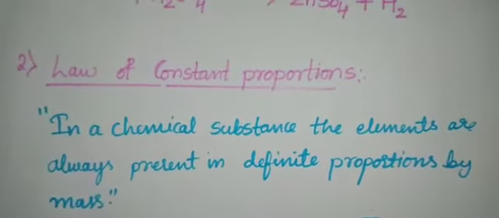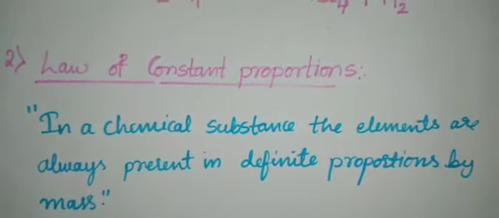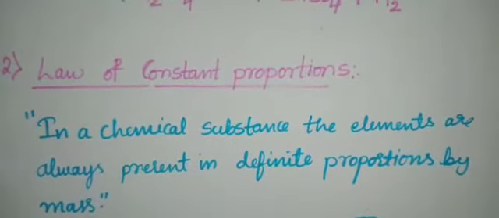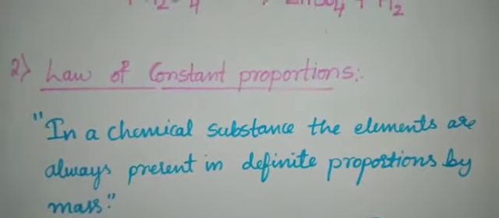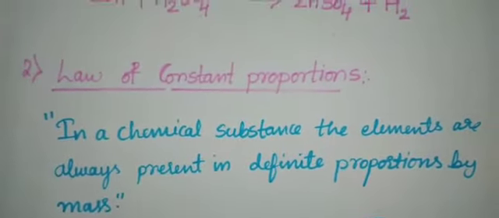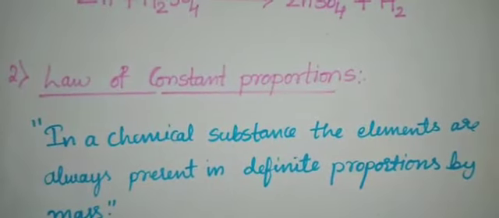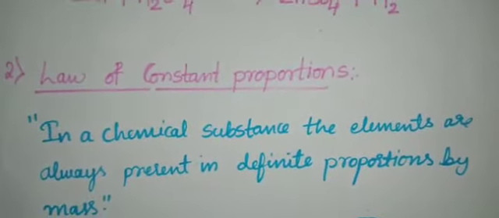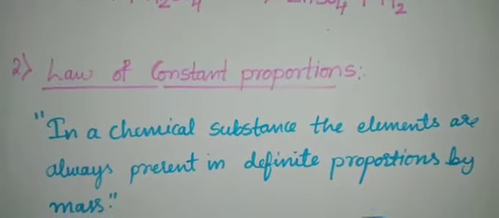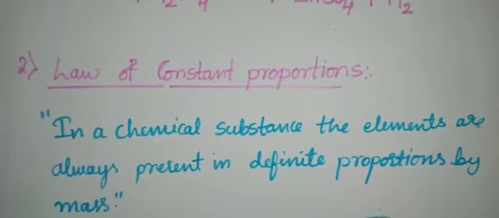So this law was stated by Proust: in a chemical substance the elements are always present in definite proportions by mass. So in any chemical combination, how much amount of nitrogen, how much amount of hydrogen, based on that only, the chemicals will combine.